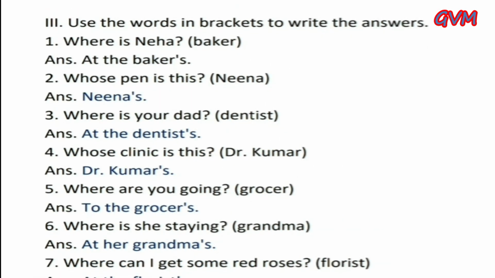Question number 3 of exercise 2.3. Use the words in brackets to write the answer. With the help of the brackets, we can write a correct answer. First one is, where is Neha? And the answer is at the baker's. We normally use the possessive apostrophe s for people and animals. Second, whose pen is this? And the answer is Nina's.